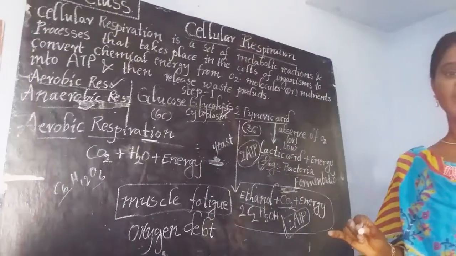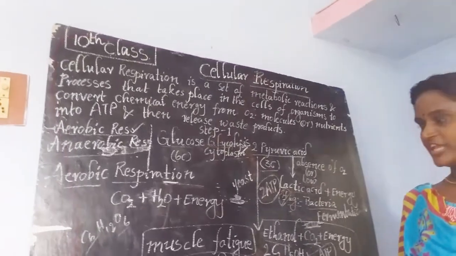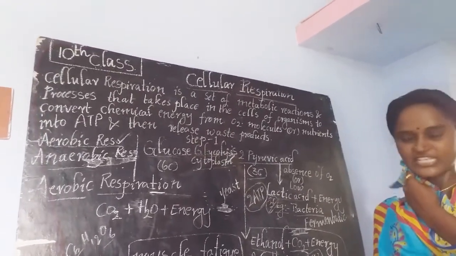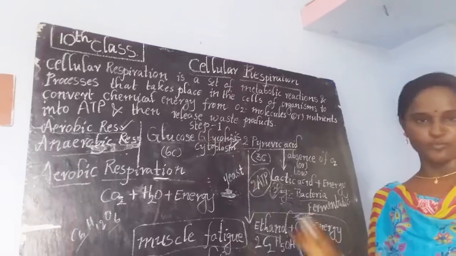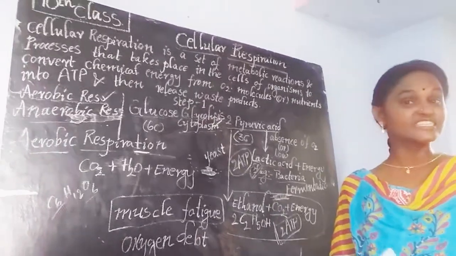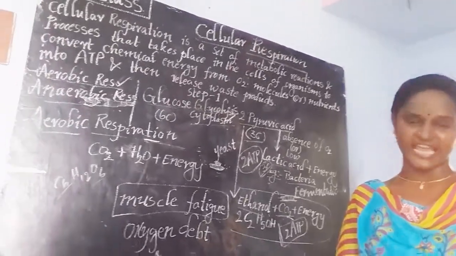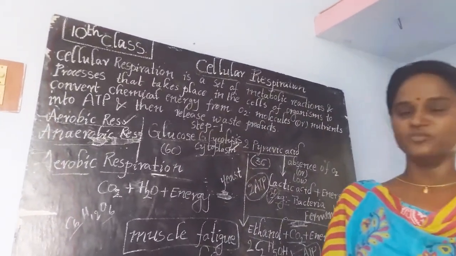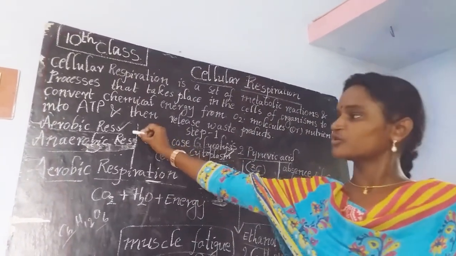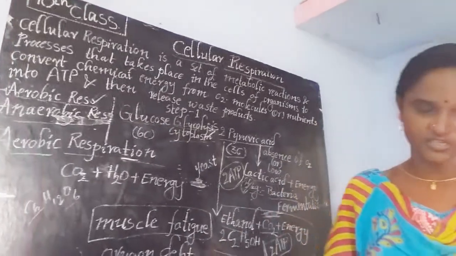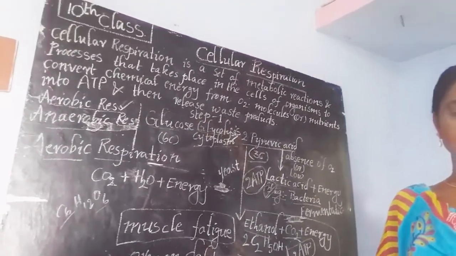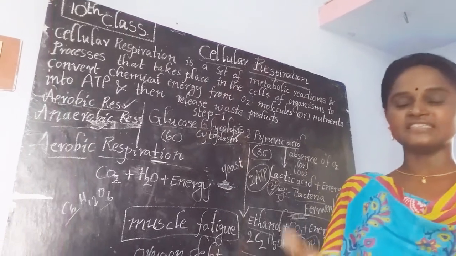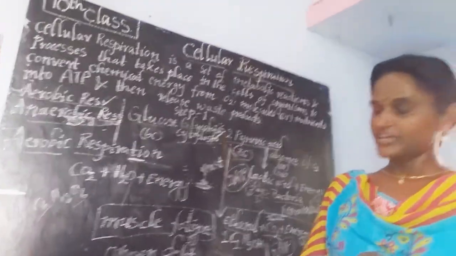The next thing is aerobic respiration. It is a very important step as it takes place in higher organisms like plants, human beings and other higher animals. They undergo the process of aerobic respiration. In the presence of oxygen, respiration takes place inside our cells.